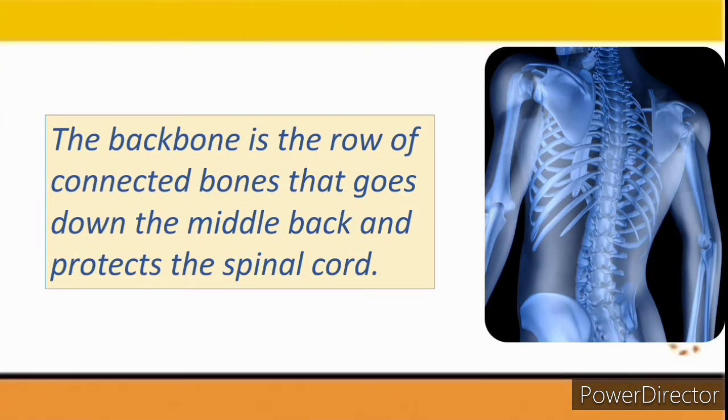Now let's talk about the backbone more. Where is it located in our bodies or bodies of animals? The backbone is the row of connected bones that goes down the middle back and protects the spinal cord. They are all connected, all joined together. It's a row, not just one bone. This vertebral column, or backbone, or spine protects the spinal cord.